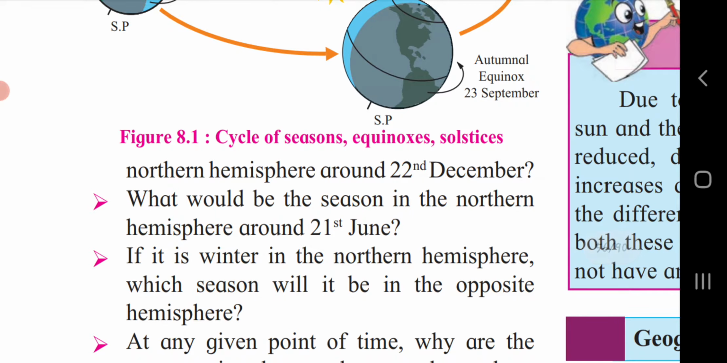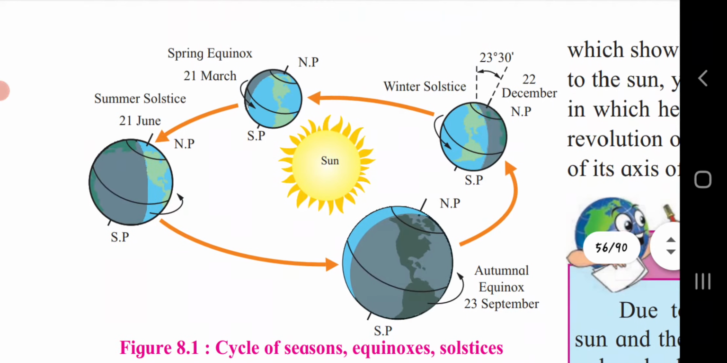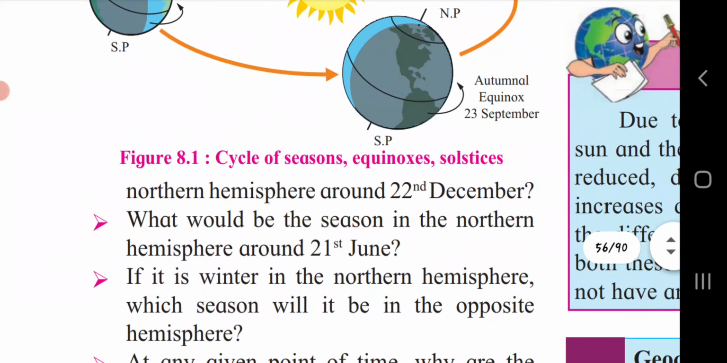What would be the season in the northern hemisphere around 21st June? Let's see. It is summer solstice. So around 21st of June in the northern hemisphere it would be the summer season.